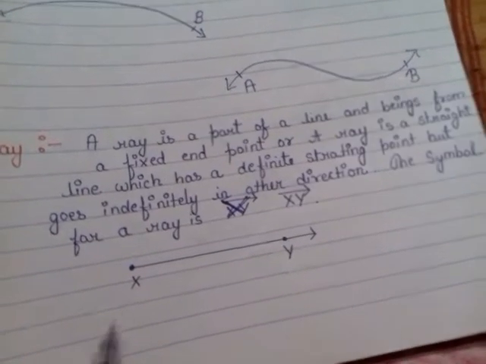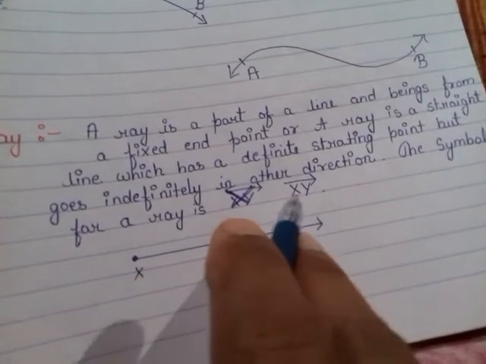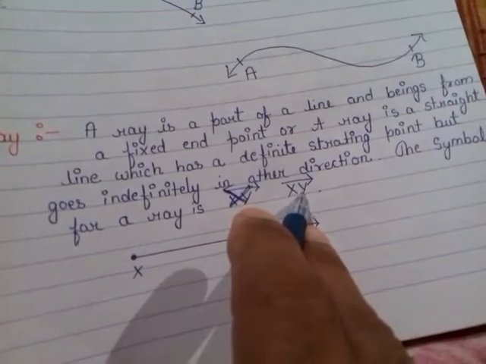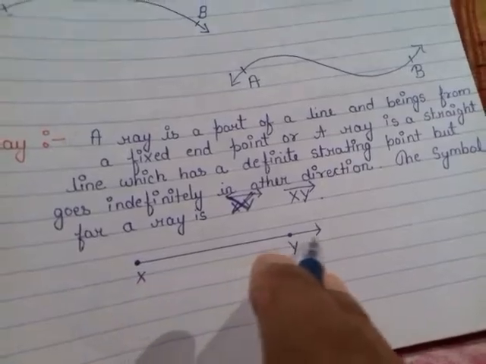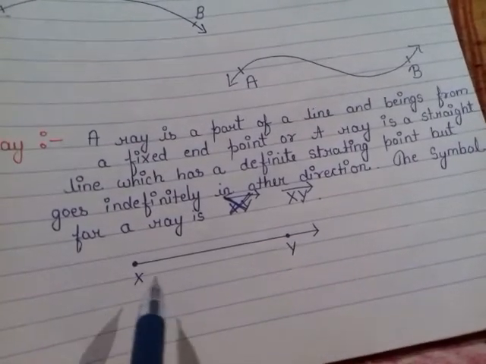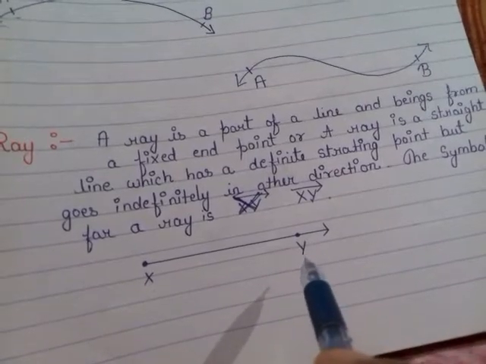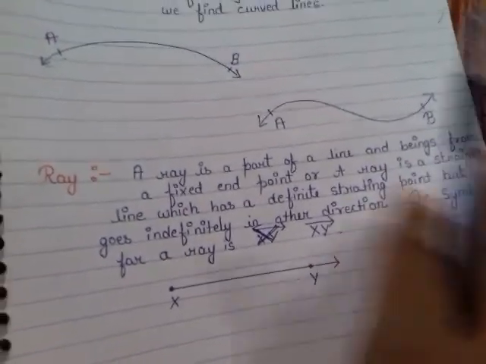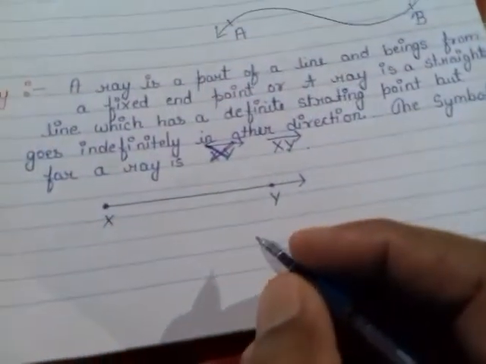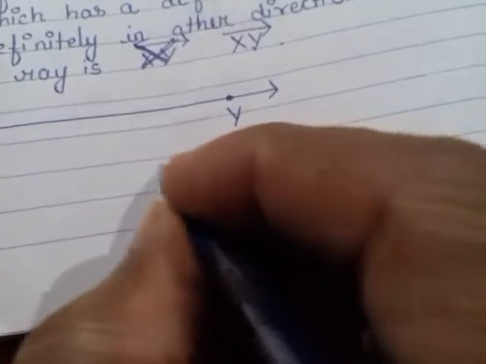The symbol for a ray is shown here. On the line, X is the origin point and Y is another point on the line. So we say ray XY. It is called a ray.